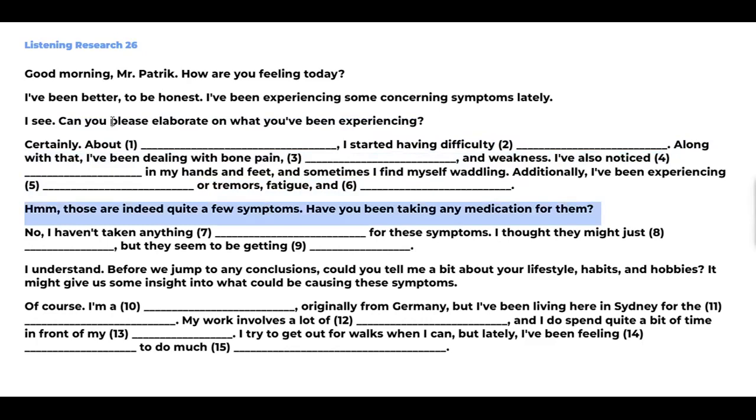Have you been taking any medication for them? No, I haven't taken anything specifically for these symptoms. I thought they might just pass, but they seem to be getting worse. I understand. Before we jump to any conclusions, could you tell me a bit about your lifestyle, habits, and hobbies? It might give us some insight into what could be causing these symptoms.